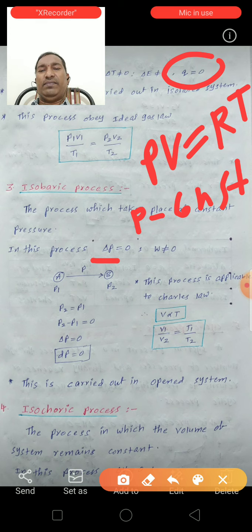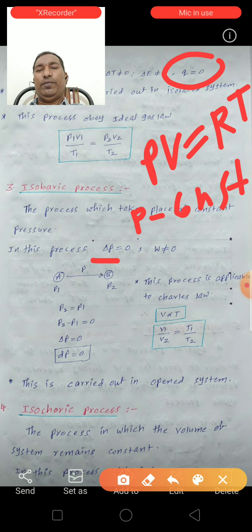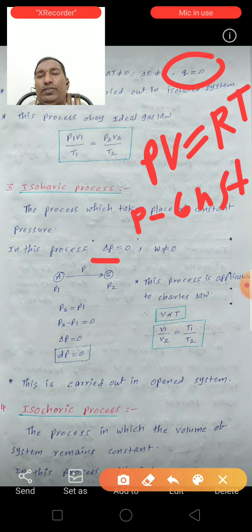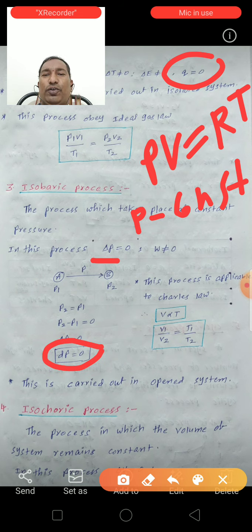Here, state A is at P1 pressure and state B is at P2 pressure. Both are the same in an isobaric process. So P2 is equal to P1, so P2 minus P1 is equal to 0. Del P is equal to 0. So for small changes, dP is equal to 0. This isobaric process is carried out in the open system.